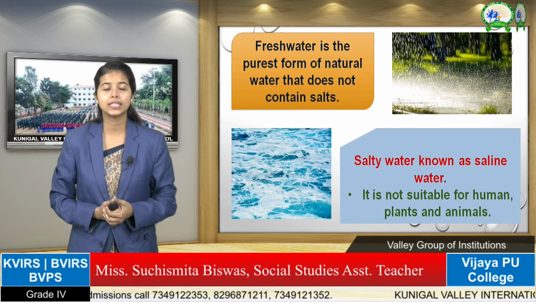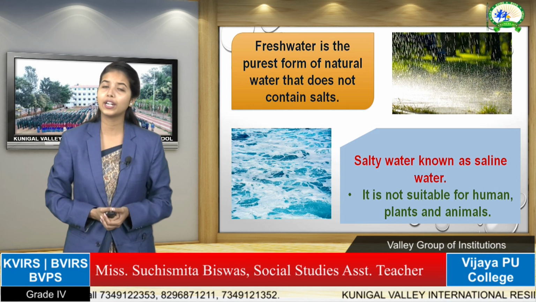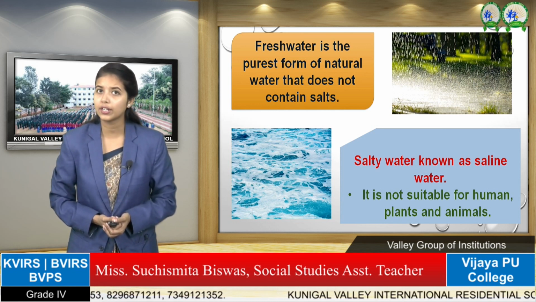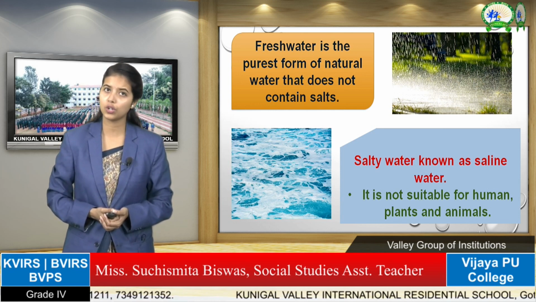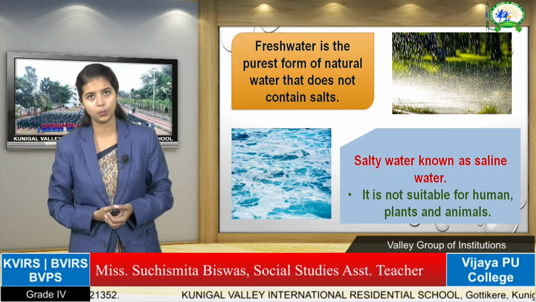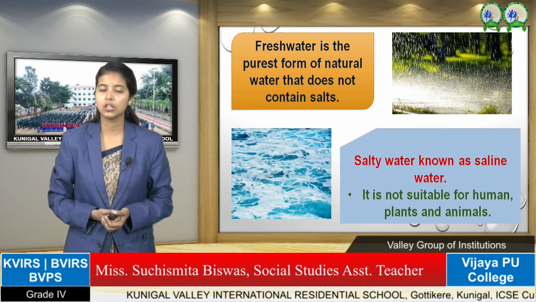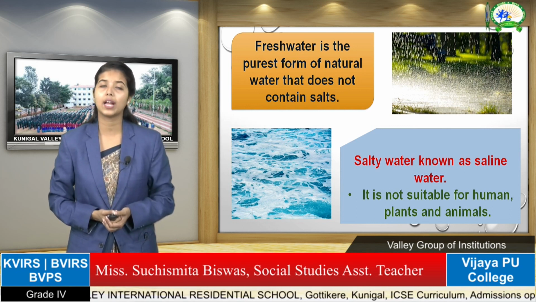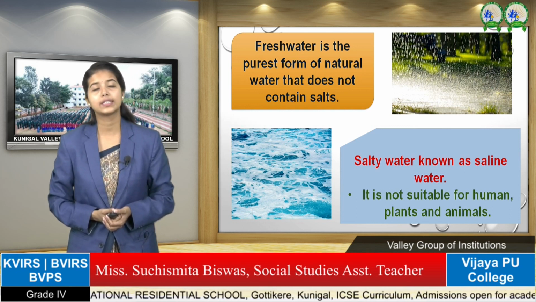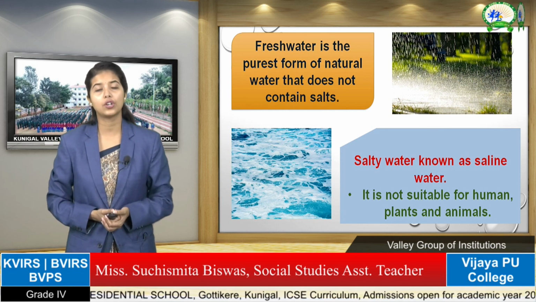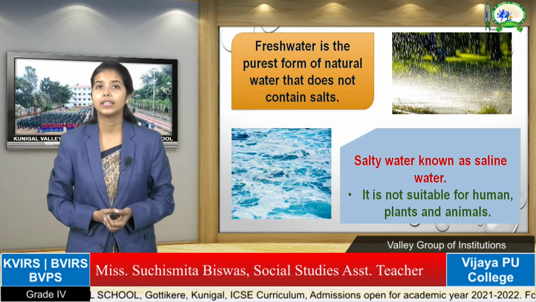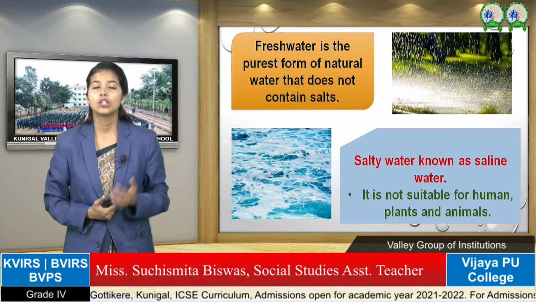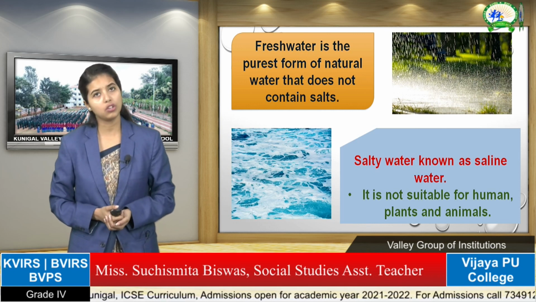And one more thing you have to remember in this chapter is what kind of water we have. We have two kinds of water: one is fresh water and the other is salty water. What does fresh water mean? Fresh water means the purest form of water, the natural water. And what is salty water? Salty water is the kind of water that actually has salt in it, and so it is called salty water.